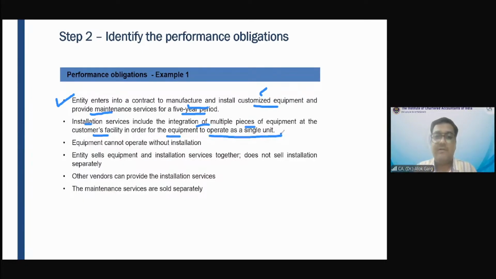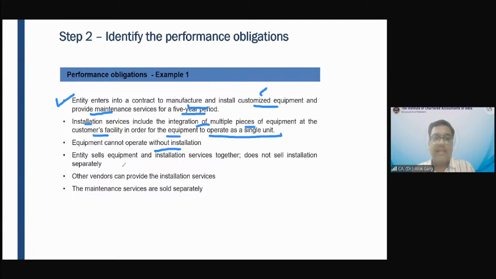What does it mean? After reading the second paragraph, do you think that this installation is as simple as installation of an air conditioner, TV and refrigerator? No. A high level of integration is required, right? And it requires integration of multiple pieces of equipment. Equipment cannot operate without installation, meaning installation is mandatory, and it requires a high degree of engineering and expertise, because it requires a high degree of integration.